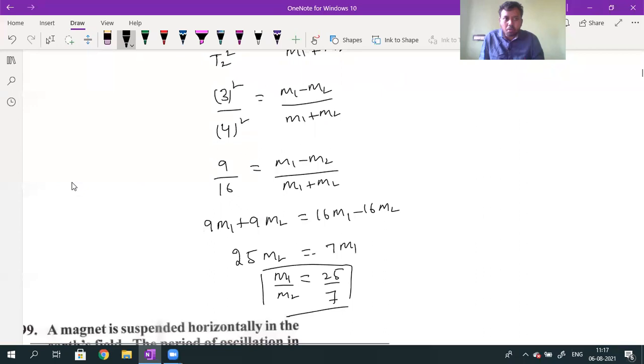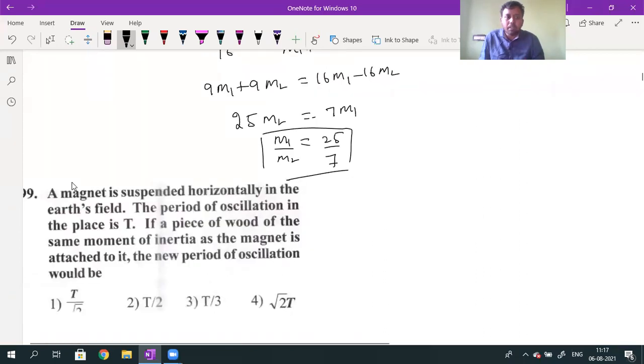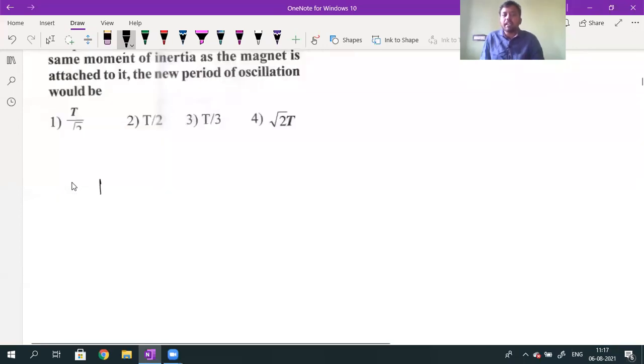Question number 99, from the old material. A bar magnet is suspended in a horizontal magnetic field with time period T. If a piece of wood with the same moment of inertia as that of the magnet is attached to it, what is the new time period? Initially, one bar magnet is there with magnetic moment M. The time period T formula is 2 pi into root over I divided by M into BH, where I is the moment of inertia and M is the magnetic moment.